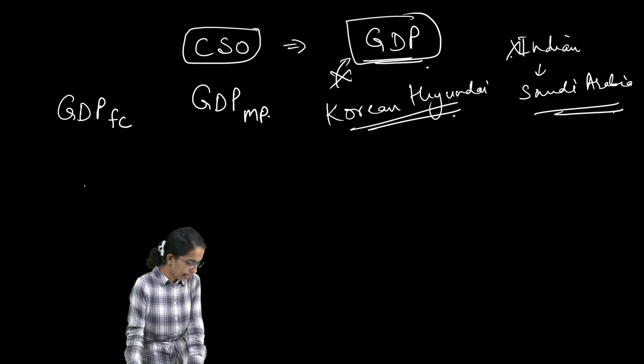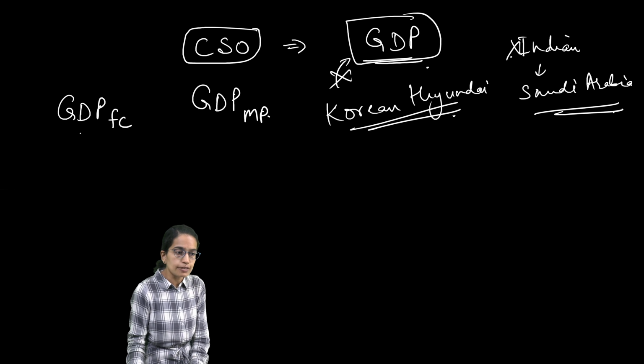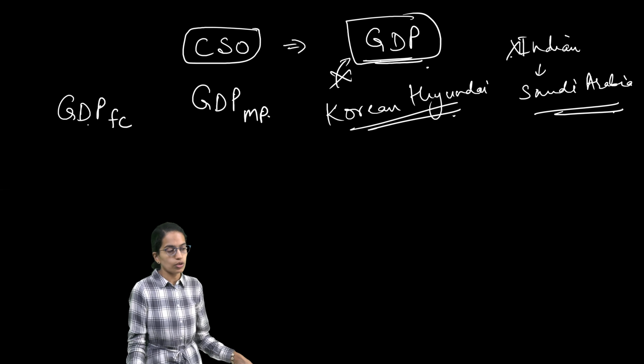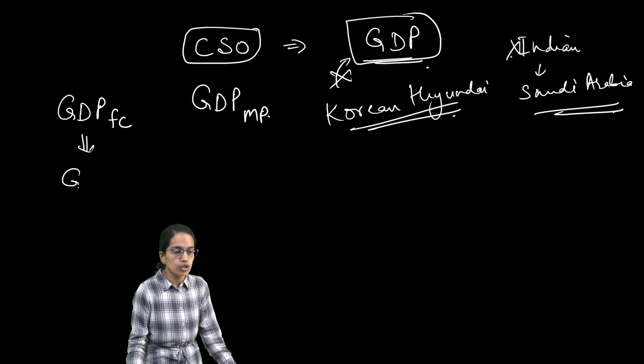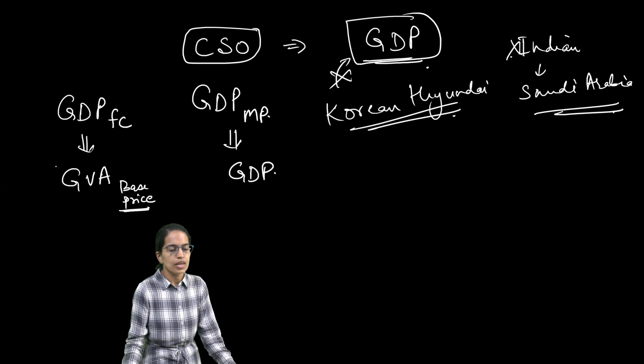So in 2015, it was decided that GDP at factor cost can be well represented as the gross value added at the base price, right? And GDP at market price could be called GDP. And this was the ruling given by the Central Statistical Office in 2015, right?